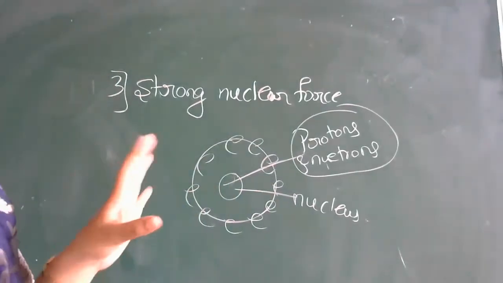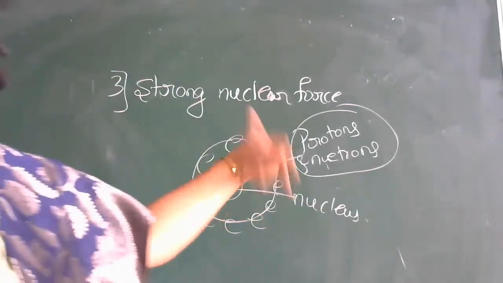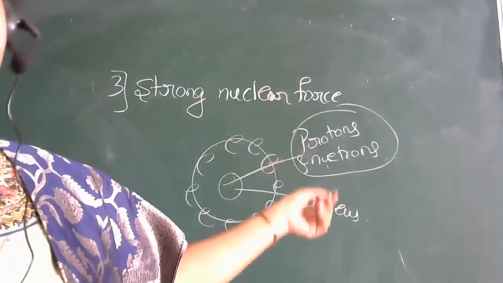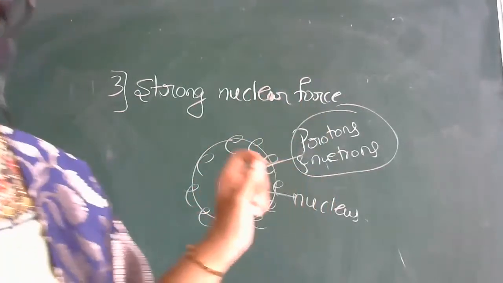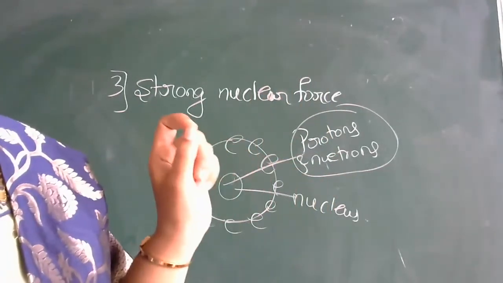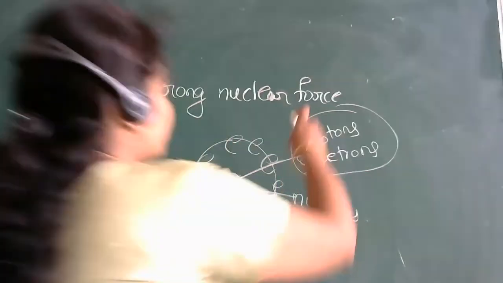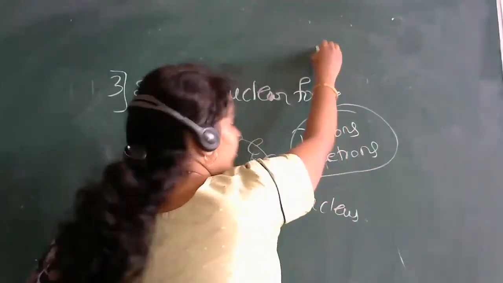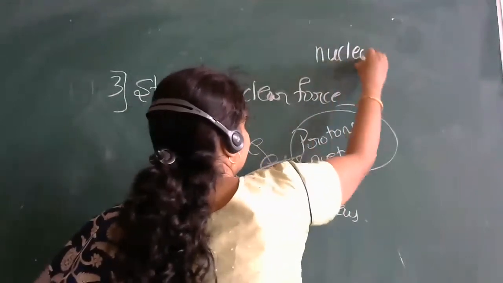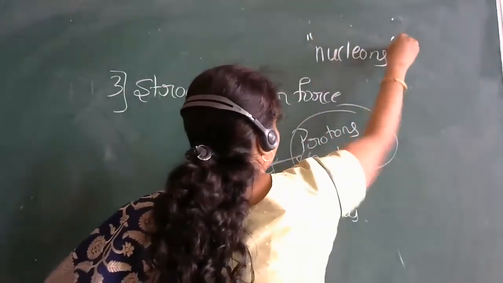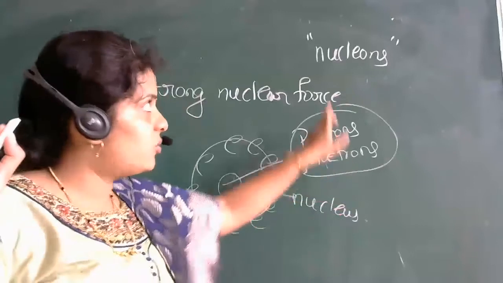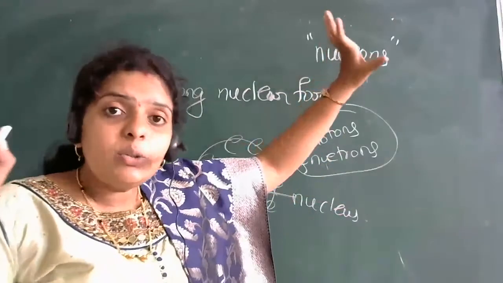So this much concept you remember in chemistry. You have the atoms chapter, in which you will study this in detail. Protons and neutrons together are called nucleons. If you want the spelling, I'll write it here. Okay, it is visible. Protons and neutrons together are called nucleons.